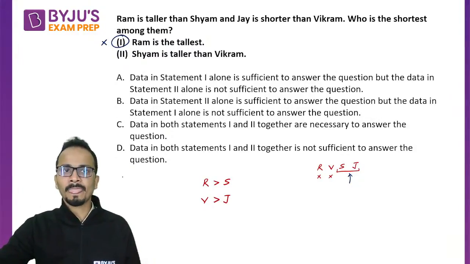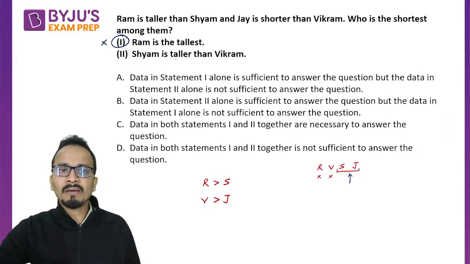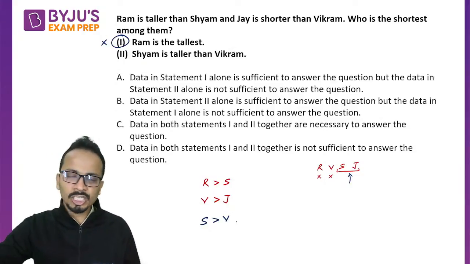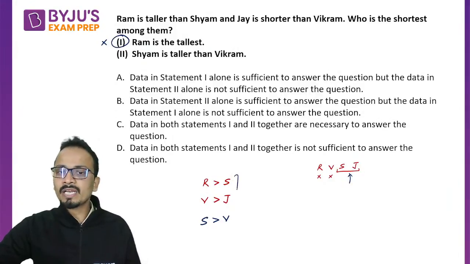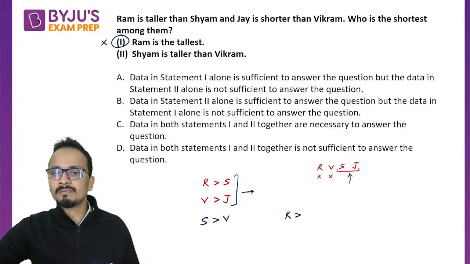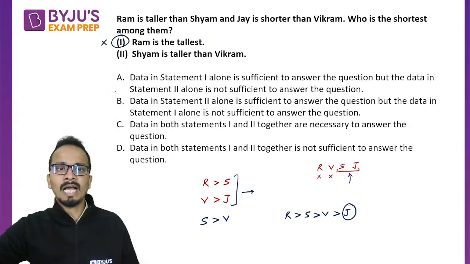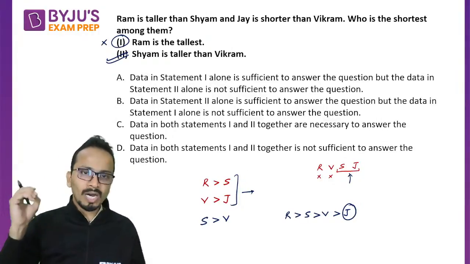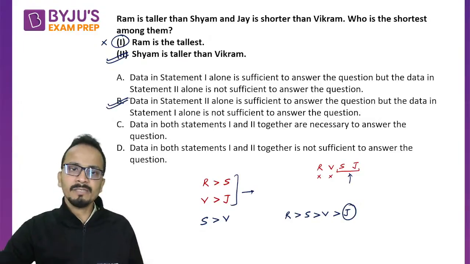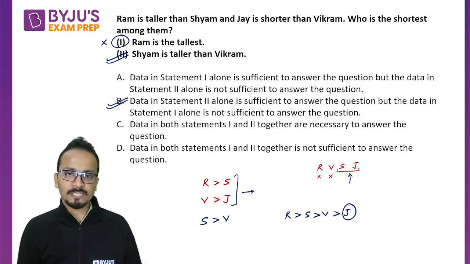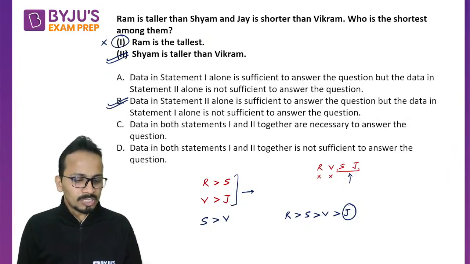All right, simple. Next, statement number 2 says that Sham is taller than Vikram. This is additional information from statement number 2, which when clubbed with these two pieces of information will give you the correct order: Ram, Sham, Vikram, and Jay. So you can say that Jay is shortest among all these people, and you can give your answer using statement number 2 alone. So the answer here will be option B. Data in statement 2 alone is sufficient to answer the question, but statement 1 alone is not sufficient. So there is no need to combine the two statements.